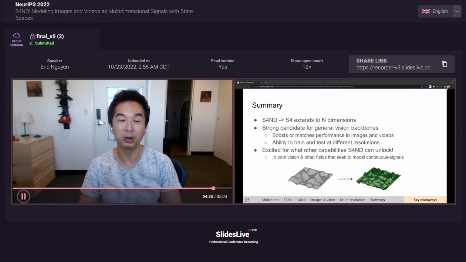To summarize, we presented S4ND, which extends S4 capabilities into n dimensions. We show that S4ND is a strong candidate for a general vision backbone, boosting or matching performance on image and video classification, while exhibiting the ability to train and test at different resolutions. We're excited for what other capabilities S4ND can unlock in both vision and other fields that seek to model continuous signals. Thanks for listening.